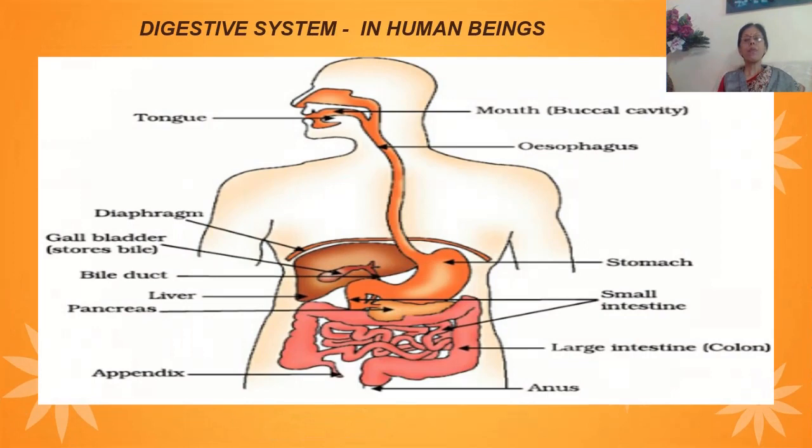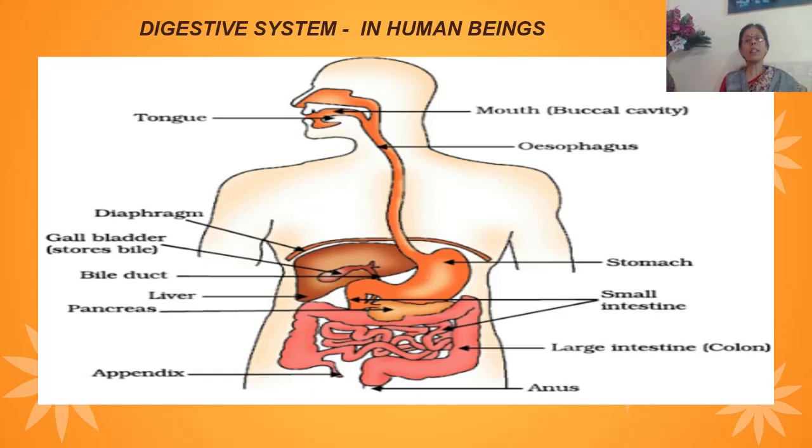In this video, we will study about digestion of various nutrients in our diet. As we all know, our diet consists of complex food substances, that is carbohydrates, proteins, fats, and various nucleic acids also. So in this video, we are going to study how these complex food substances are broken down into simpler food substances in order to obtain energy. How is this done? This is done by the process which is called digestion.